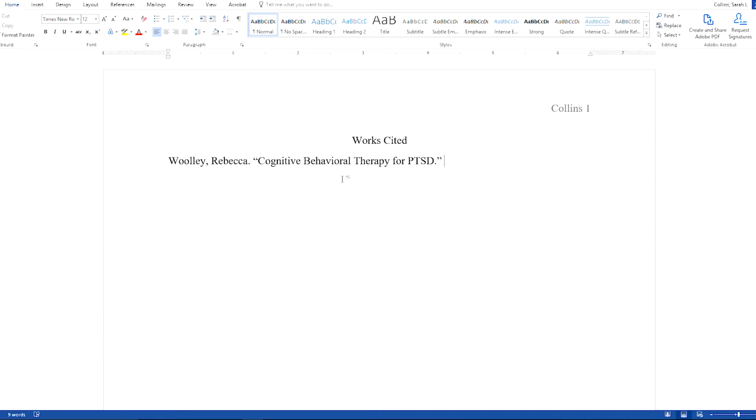Then we need italics, so Control I, or you can go ahead and select the I on your ribbon. And we have News Medical. Then we need the date, and in MLA dates are always formatted day first, so we have the day and then the month, and you can abbreviate, and then the year. And then I'll go ahead and paste in my URL.